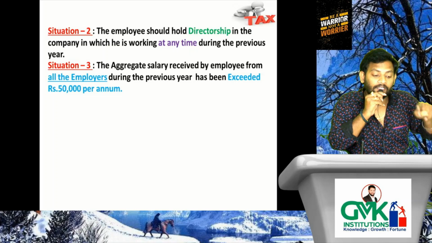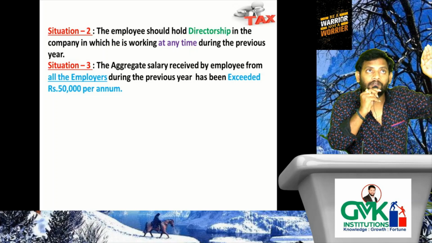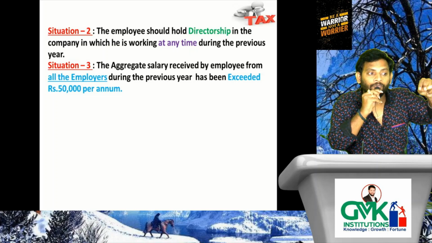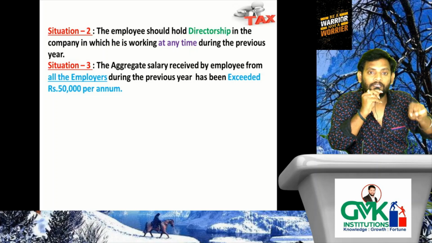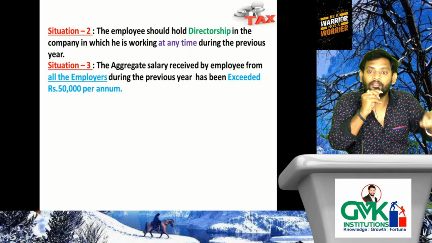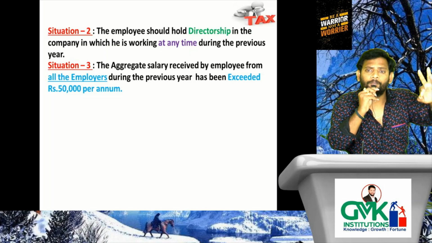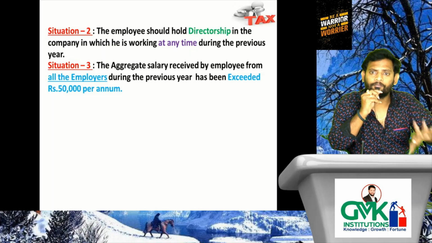That means what is the intention of the lawmaker here? The employees who are not covered under case 1 and case 2 will surely be covered under case 3. That means all employees will surely be treated as specified employees and non-monetary perquisite will be charged in the hands of that employee.